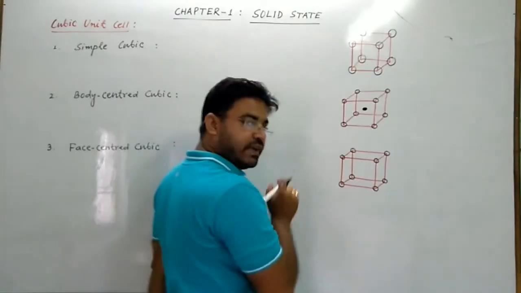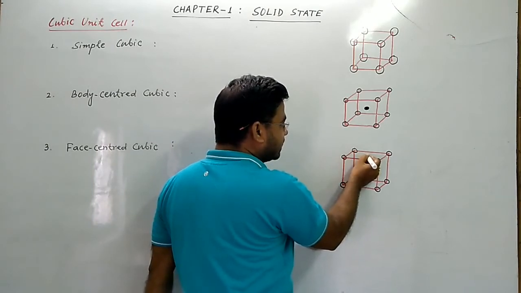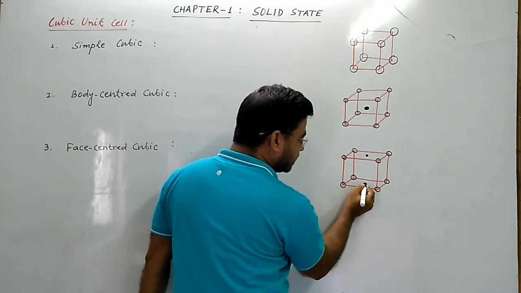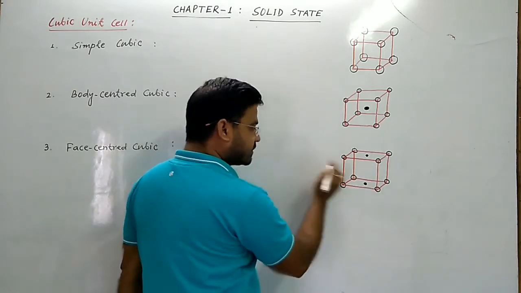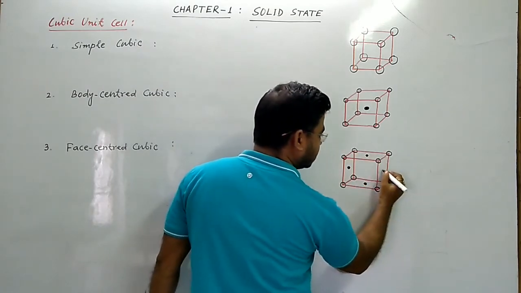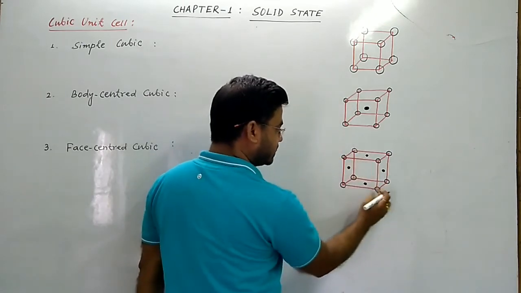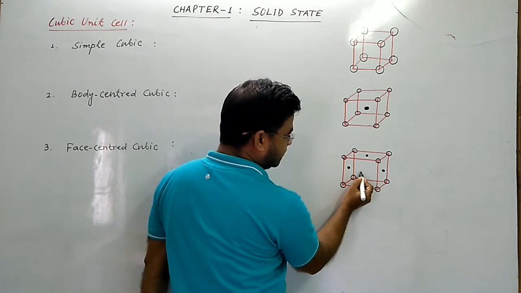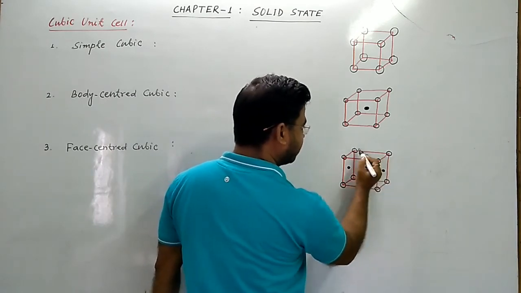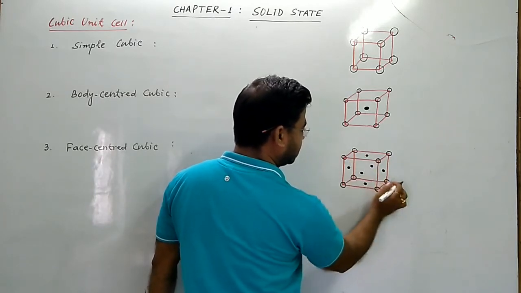तो एक क्यूब में 6 फेस होता है, तो अपर फेस का सेंटर ऑफ द फेस देयर इज 1 atom. Lower face, the center of the face there is 1 atom. Left side face, the center of the face there is 1 atom. Right hand side face, center of the face there is 1 atom. Front face, the center of the face there is 1 atom. Back face, the center of the face there is 1 atom.